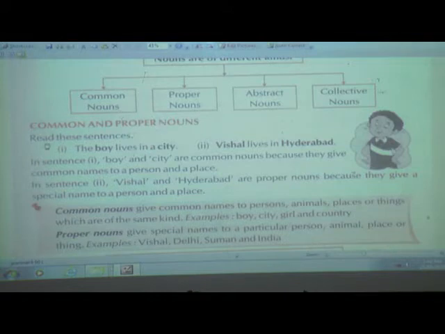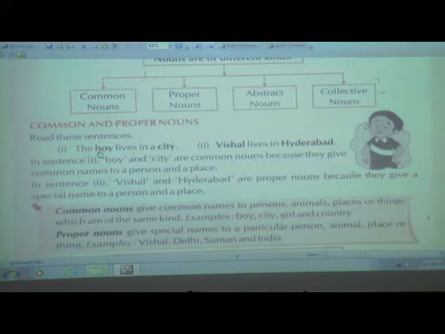What is a common noun? If you read the sentences given here, the boy lives in a city, and the second one, Vishal lives in Hyderabad. In the first sentence, boy and city are common nouns because they give common names to a person and a place.